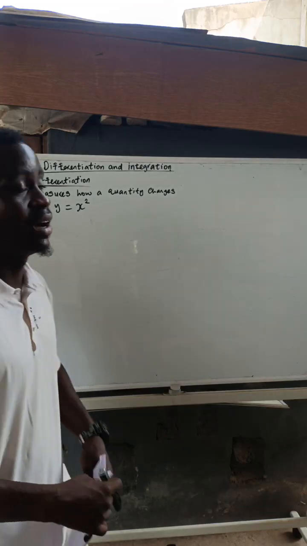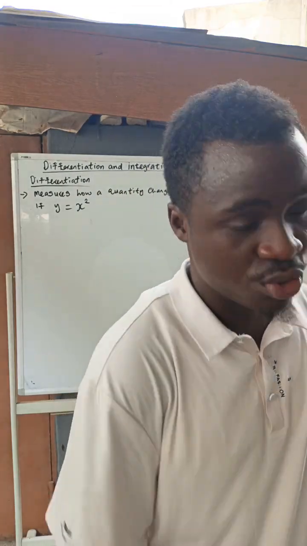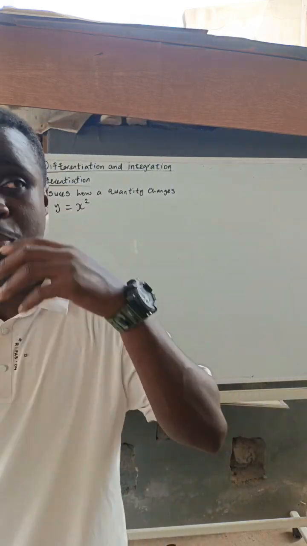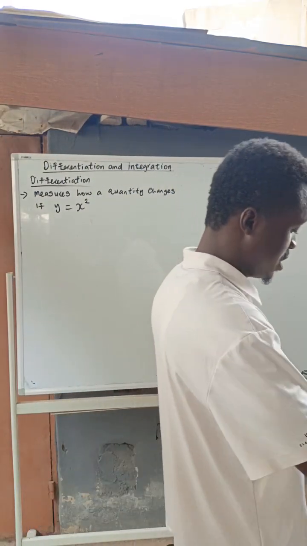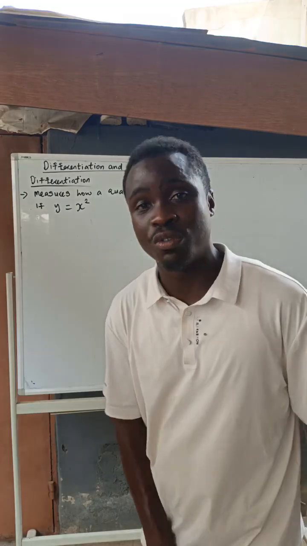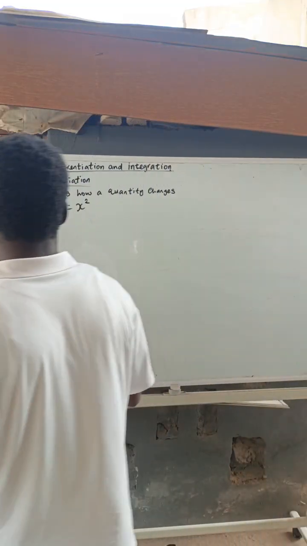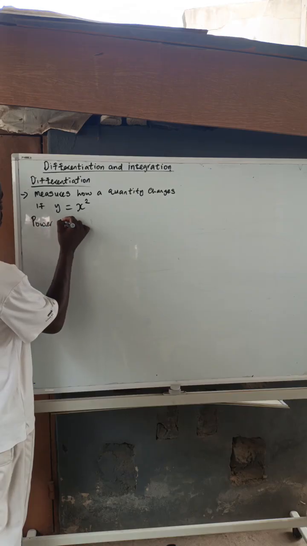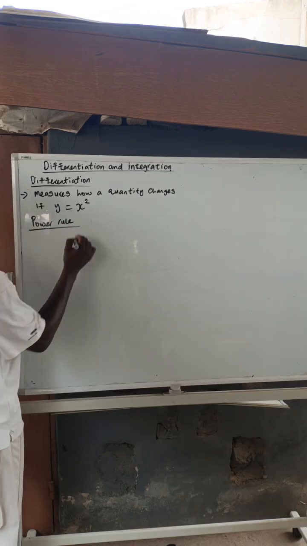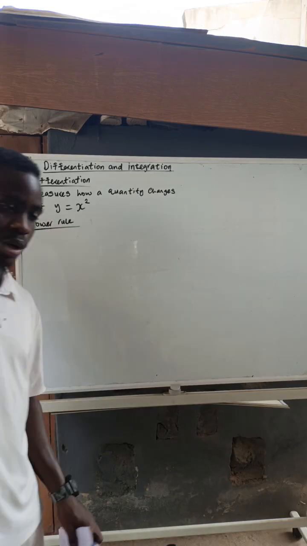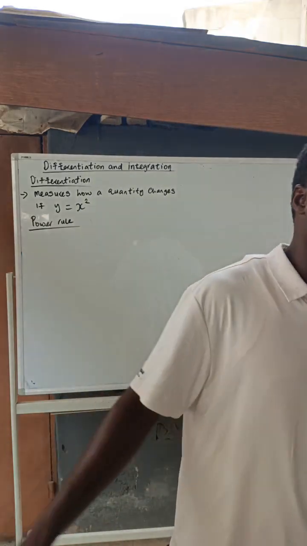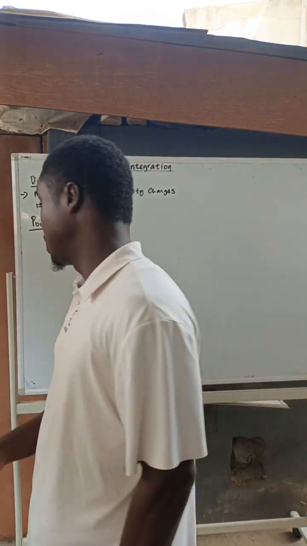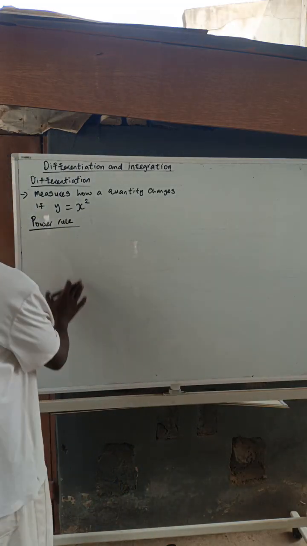Now, there are basic rules that you need to understand when it comes to differentiation. The most important one of them, the number one rule, is the power rule. I'm just going to drop little examples so that we can solve real and authentic questions that have to do with JAM. Now, the power rule.